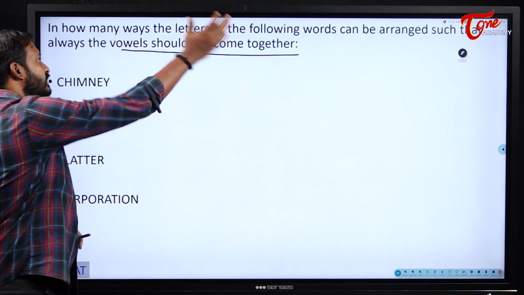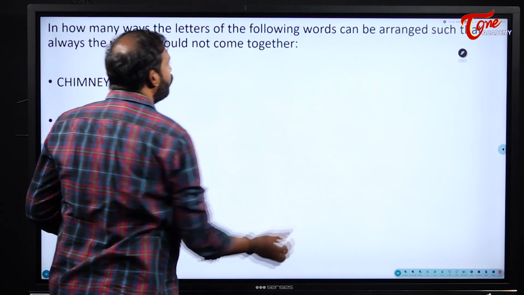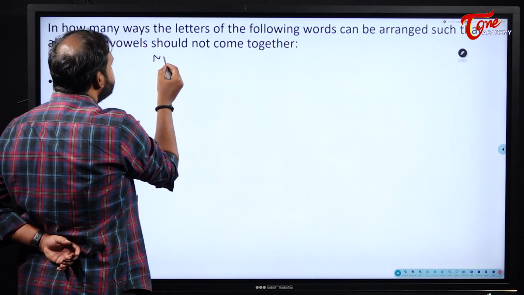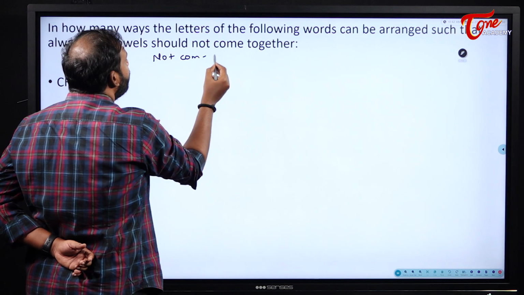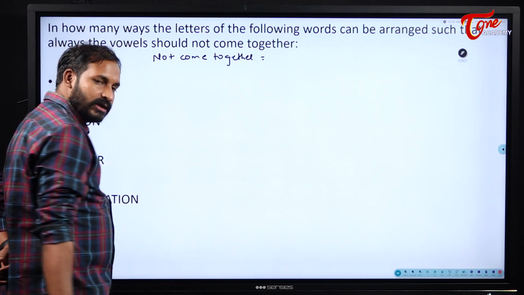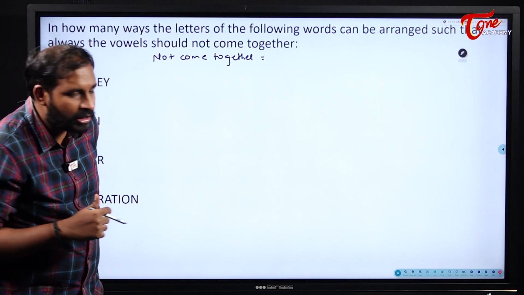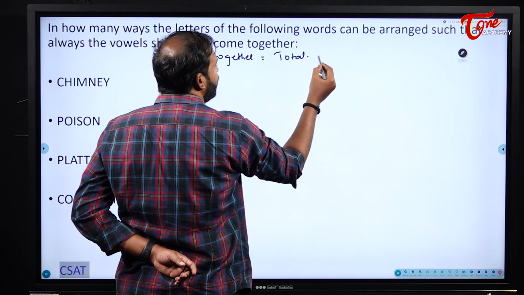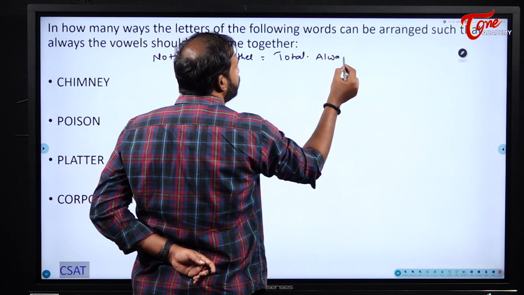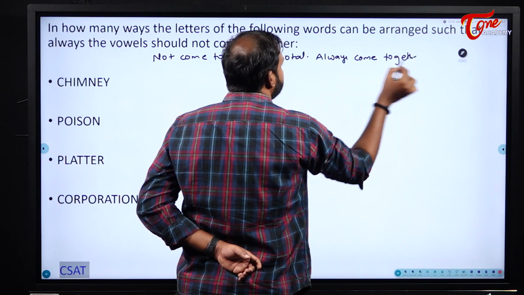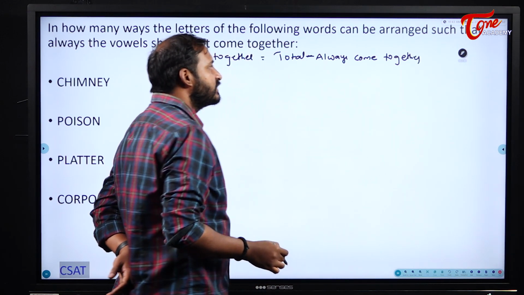How can we solve this problem? See here, not coming together means we can find it in reverse order. Reverse order in the sense of what? Total arrangements minus always come together.